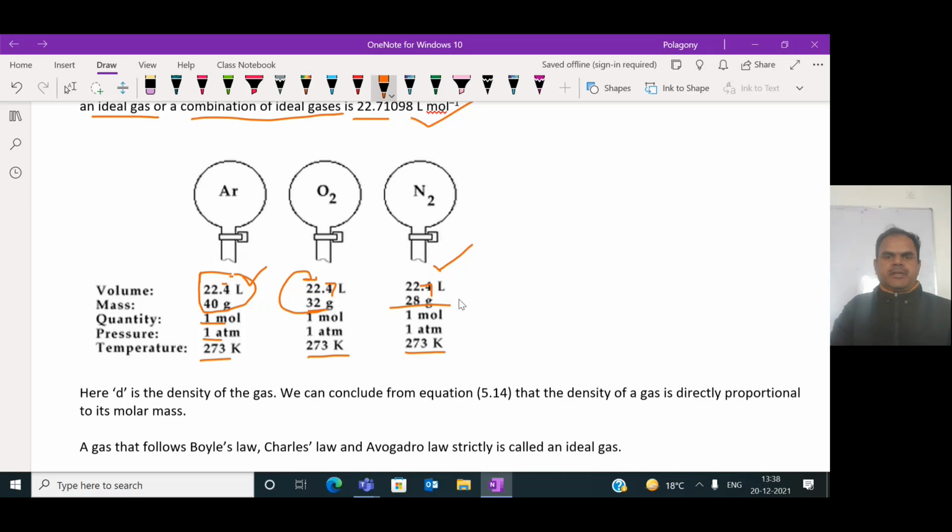So here, 1 mole of all these gases will have the same volume and contain the same number of molecules.